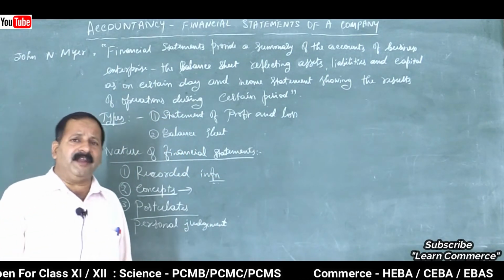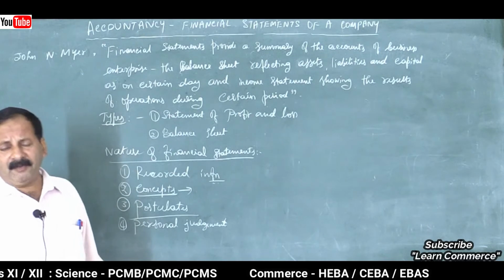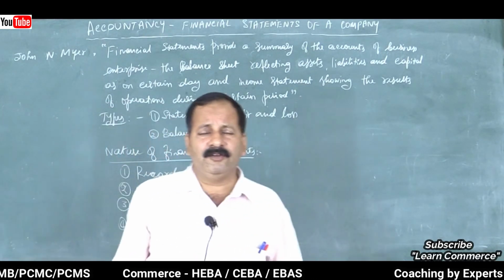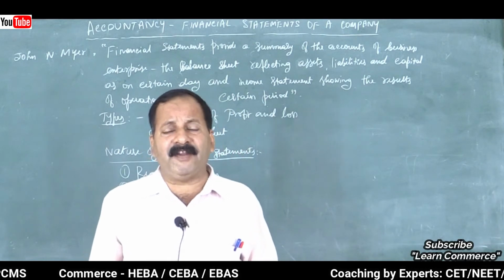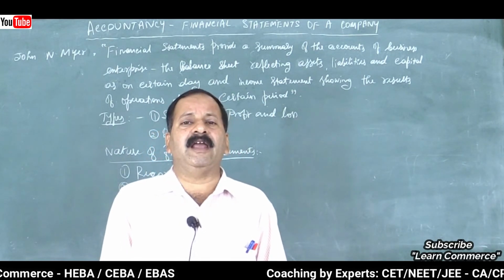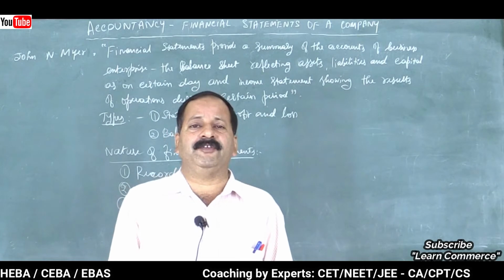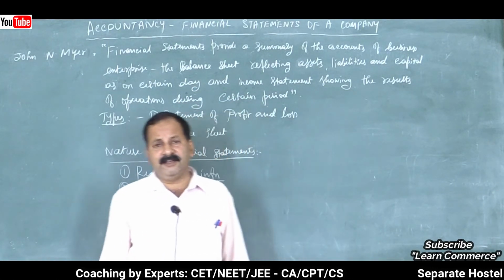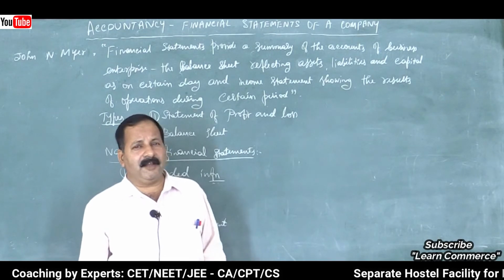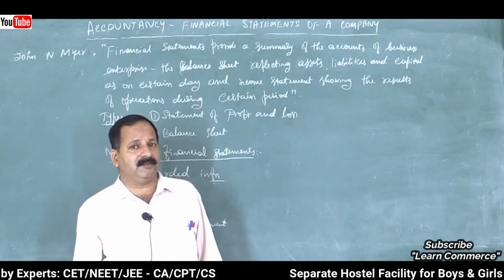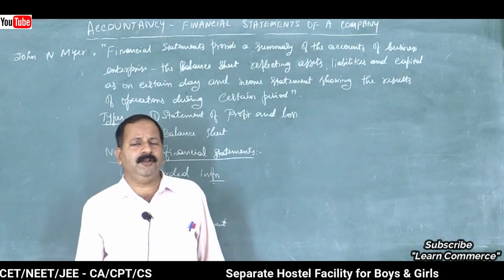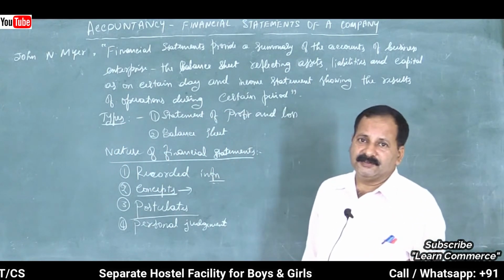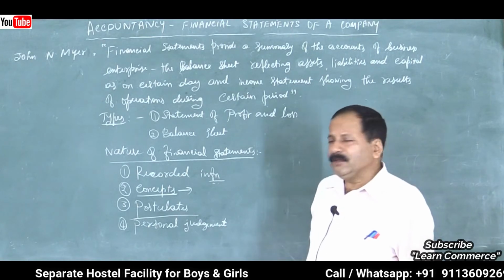It is not recorded anywhere. I have a table in my business. It is not recorded anywhere. What will you do? How will you calculate the value of that table? You will calculate by doing estimation. So estimations are required while preparing financial statements, isn't it? Sometimes the depreciation charge may not be correct. So you have to do estimation about the value of the asset. So that is estimation. Personal judgment.